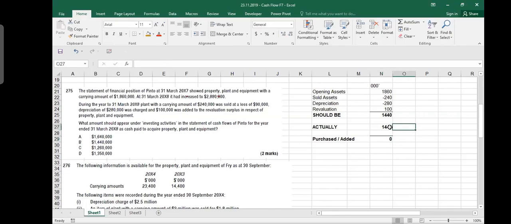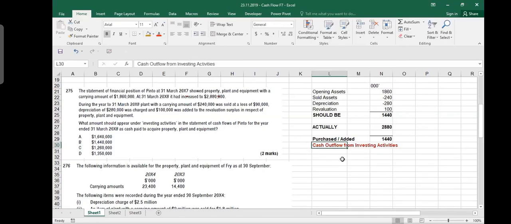So he's asking what amount should appear under cash from investing activities. Yes. How much did you purchase? How much did you acquire? This is what you paid. So this is your cash outflow from investing activities, because you are purchasing assets. Purchasing assets means that you are paying out cash for that.